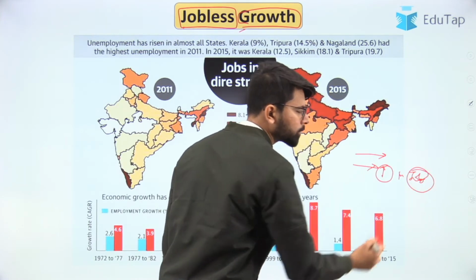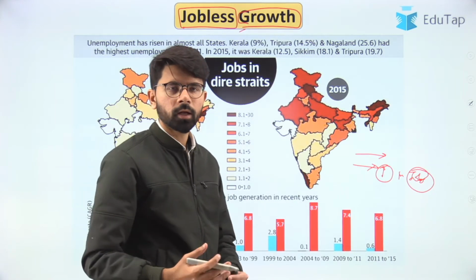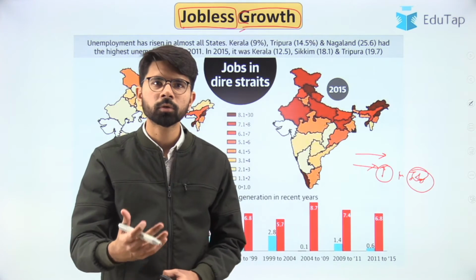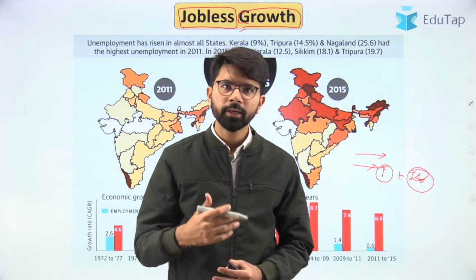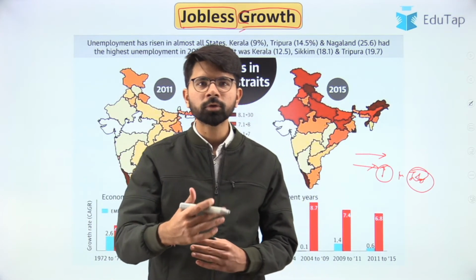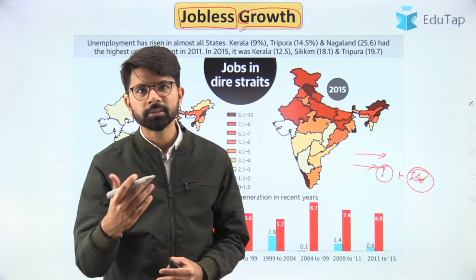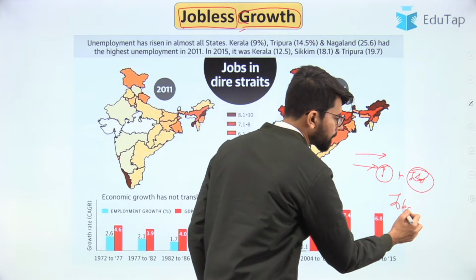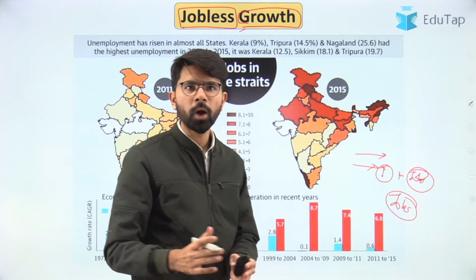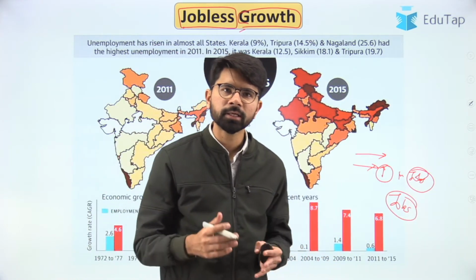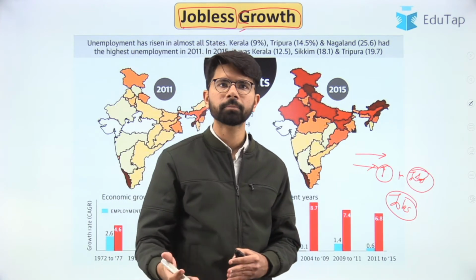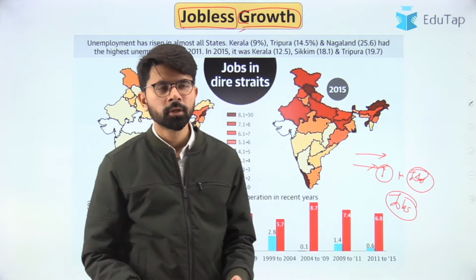For example, if the companies are growing, they want to produce more. For more production, they will need more employees. So the growth of a company is assisted by the rise in jobs that the company provides to the public. They go hand in hand. But we are witnessing a phenomenon where the rise in growth is not accompanied by the rise in jobs. So what is the reason?